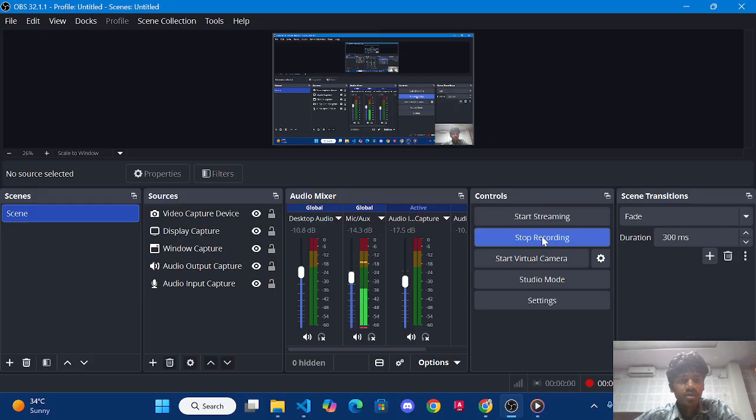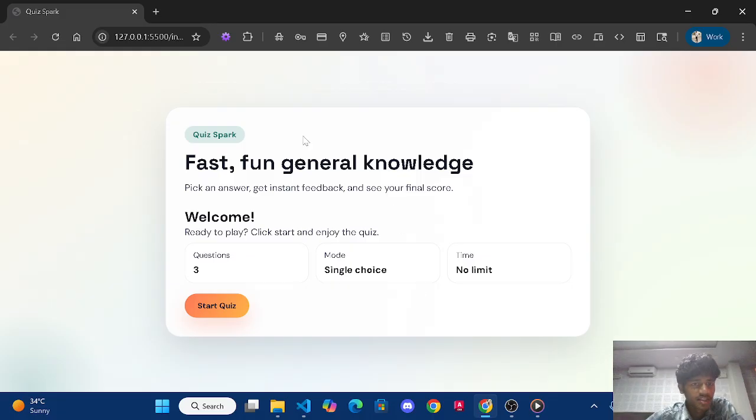So I have created one project, as you can see, this is my project. It is a UI, and I made a quiz application. This is a small project to make the concepts clear.